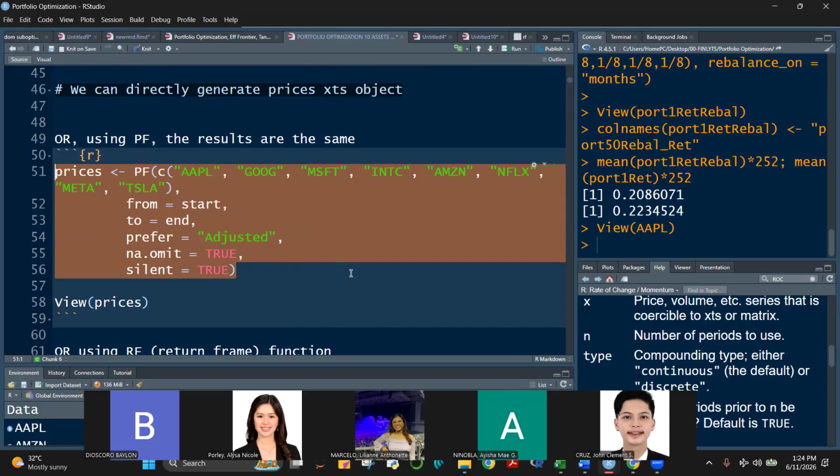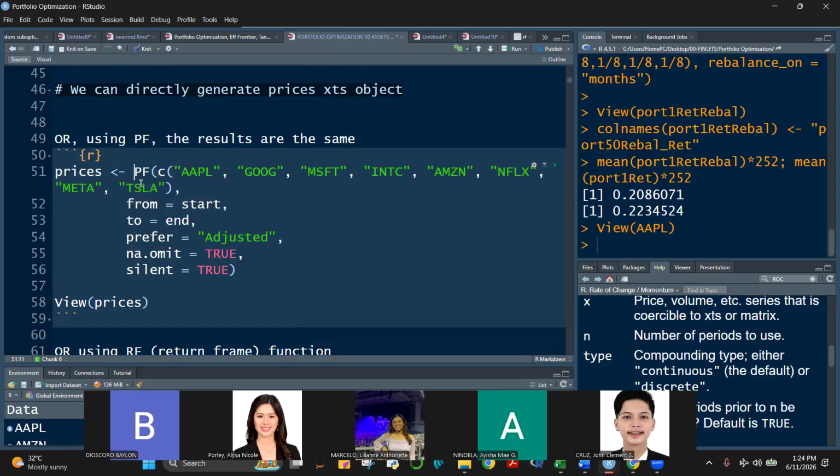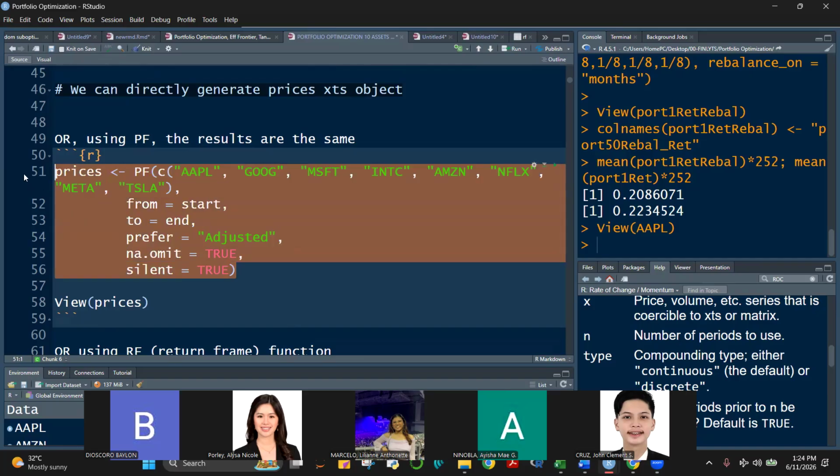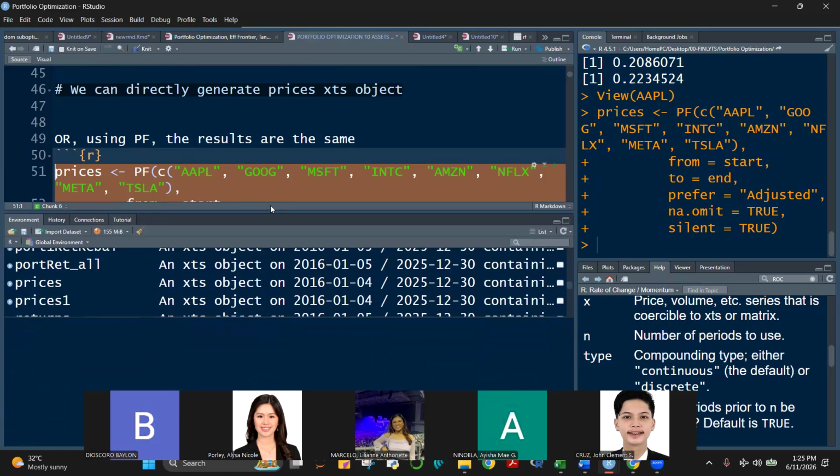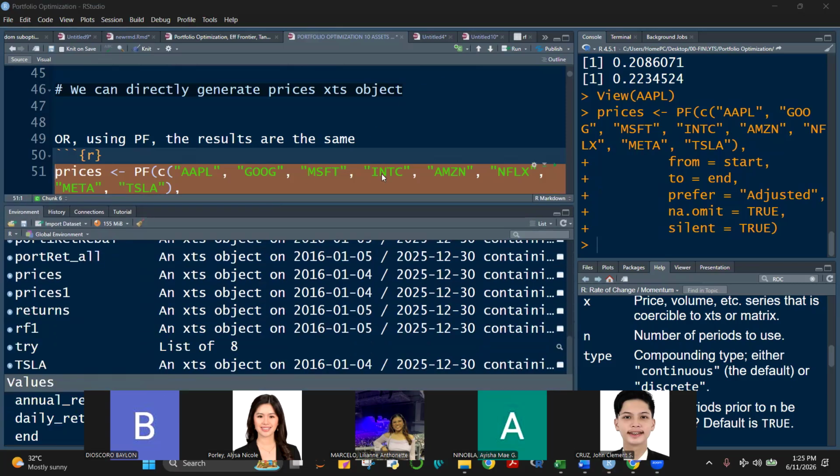If we are able to save on steps, or if we're able to be more efficient by running the PF function. And PF, class, comes from the QMAO package. Okay, run, please. And then we now have our prices. We now have prices, class. Let's check our prices object here.